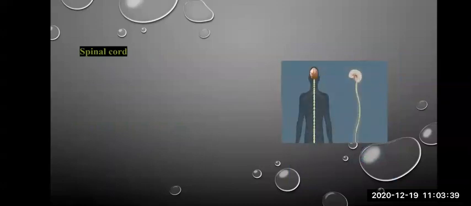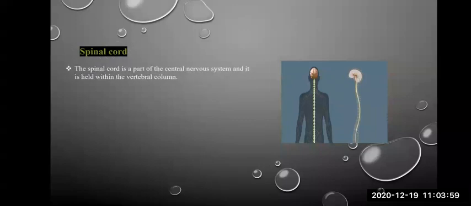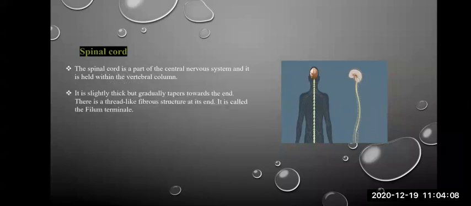Talking about the spinal cord. As I said, spinal cord is nothing but the extension of the medulla oblongata. It runs in your entire back. And it is protected by the vertebral column. It is present within the vertebral column. Spinal cord is a part of the central nervous system and it is held within the vertebral column.